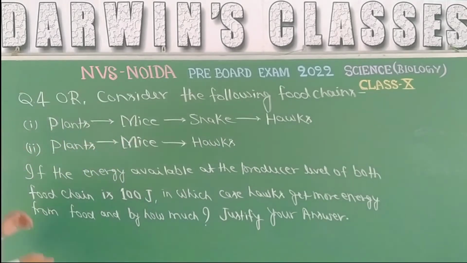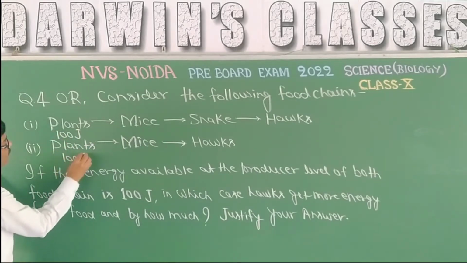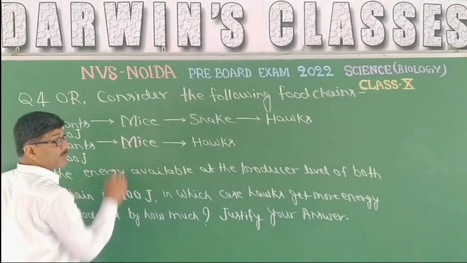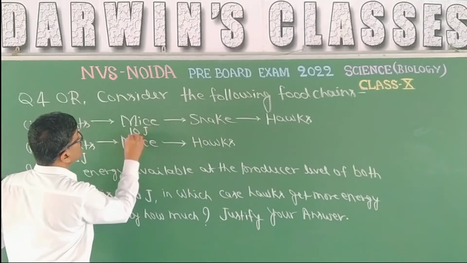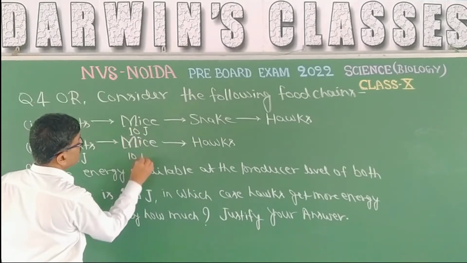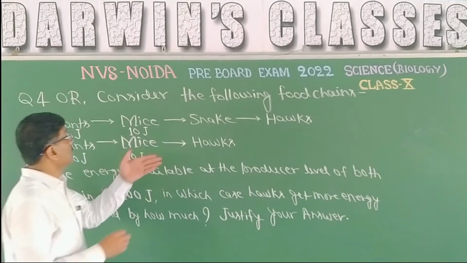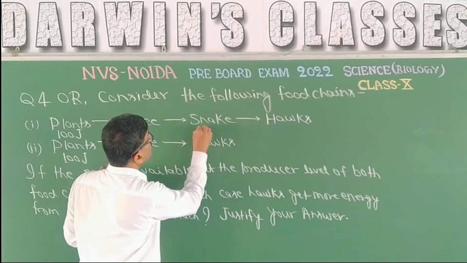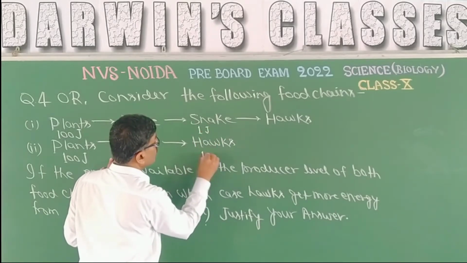That means if in both cases the amount of energy is 100 joule, then from 100 joule it will hand over 10%, that means 10 joule, to its next trophic level. Further, they will hand over 10%. That means here it will be 1 joule, here it will be 1 joule.